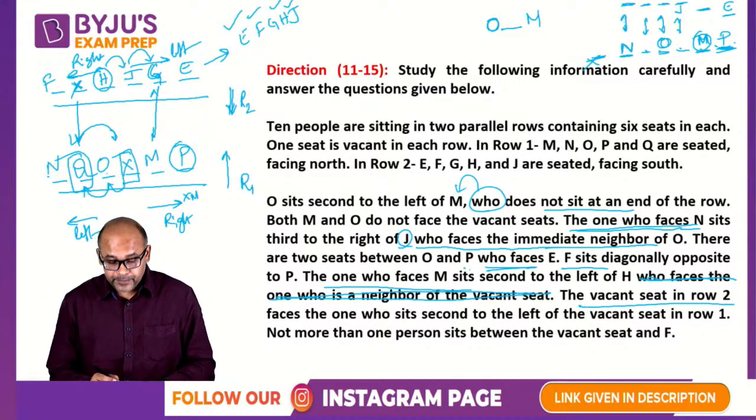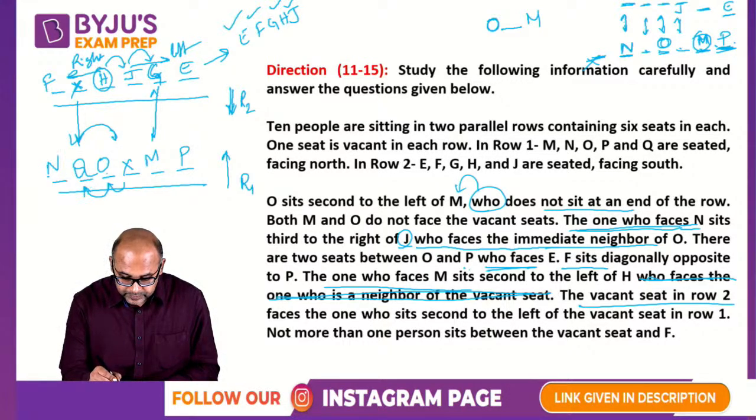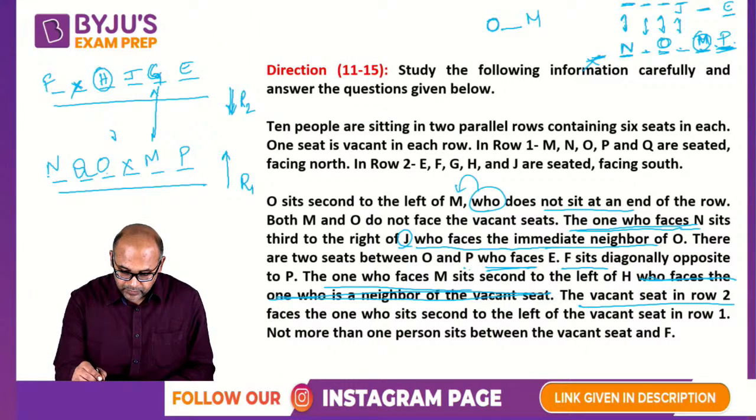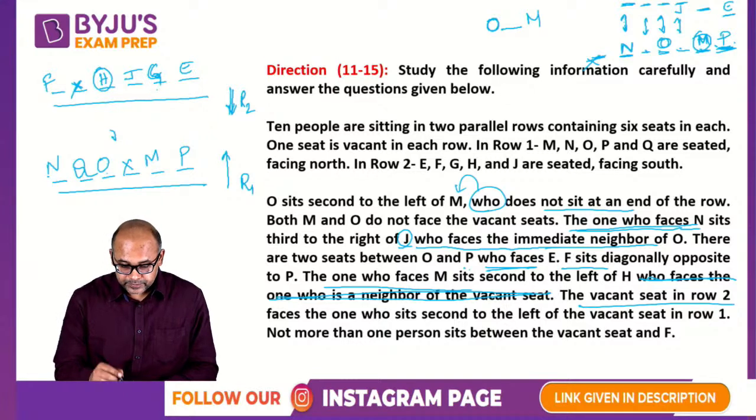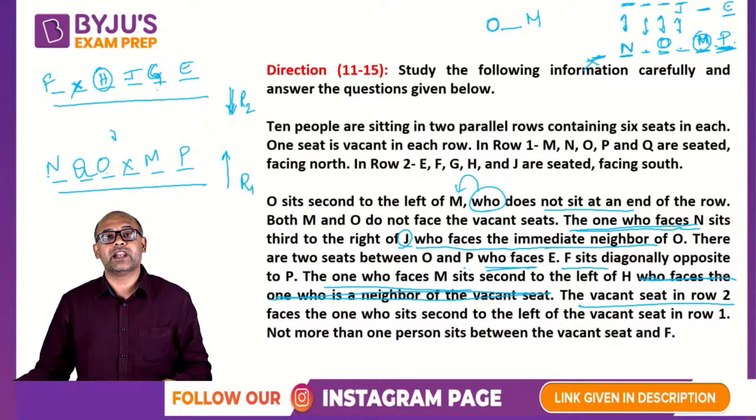The full diagram will be, in fact, I will clear out everything so you can see the remaining diagram very clearly. This is the final figure, where X means nobody is sitting. Okay, so this is the final figure. And now we will continue with our questions. I don't know how many of you got this, but this is the correct arrangement.